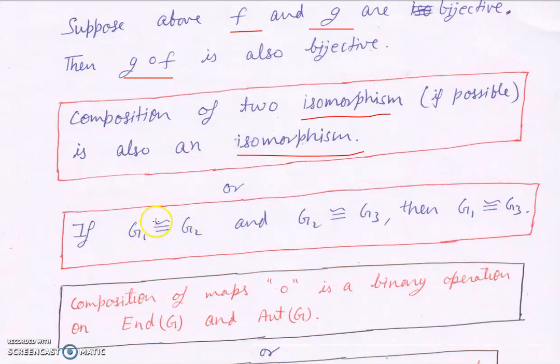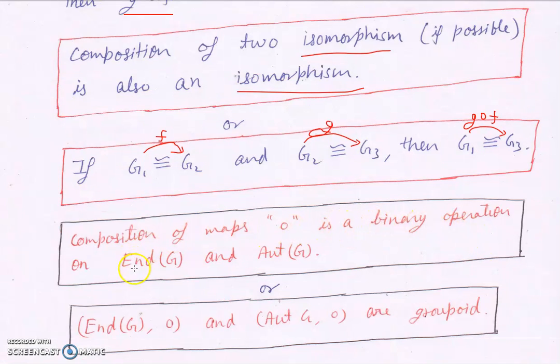So if G1 is isomorphic to G2, this means there is a bijective map from here to here, you can call it f. And if G2 is isomorphic to G3, then there is a bijective map, you can call it g. Then G1 is also isomorphic to G3 because, as we have seen, there is a bijective map f o g. So if G1 is isomorphic to G2 and G2 is isomorphic to G3, then G1 is also isomorphic to G3.